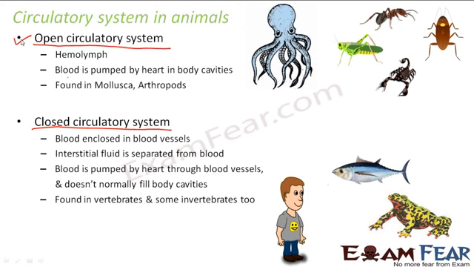There is another type of circulatory system which is closed circulatory system. So here blood is enclosed in blood vessels. Now as soon as you enclose the blood into vessels, things become organized, and moreover when you enclose blood inside some vessels, the pressure of the blood also increases. Therefore the blood flows because of the pressure. So here the blood and the interstitial fluid are separated from each other. So blood is enclosed in the blood vessels, and the interstitial fluid, which is also known as lymph, is present in the body cavities. So they are separate here. Blood and lymph are separate.